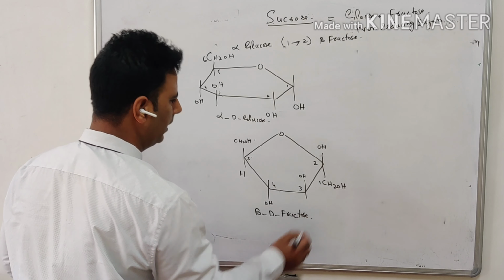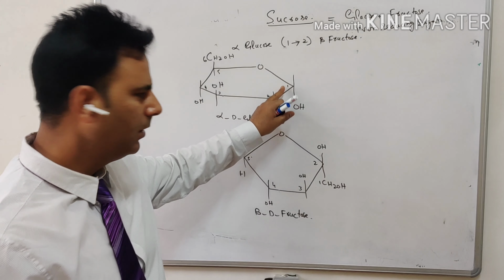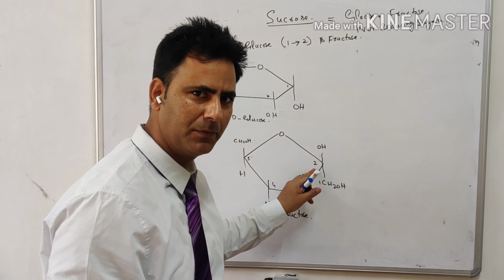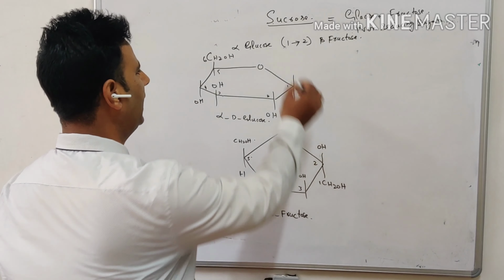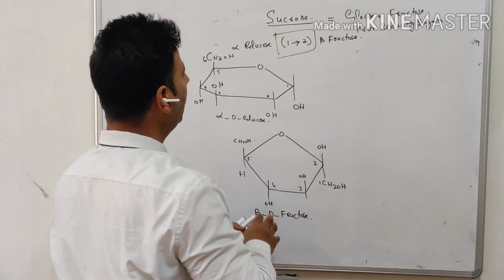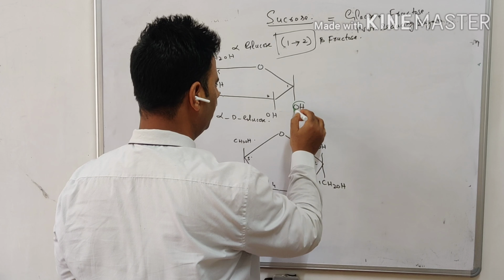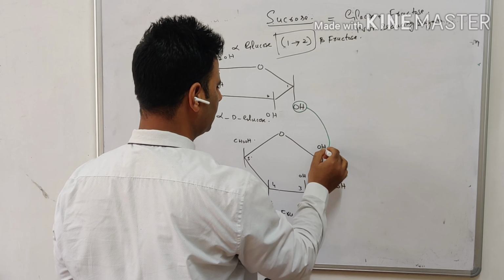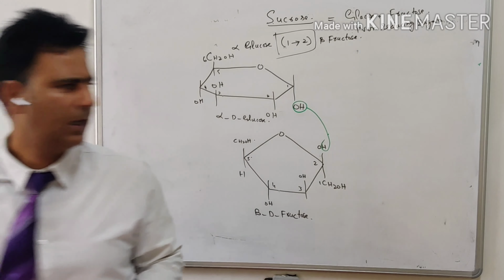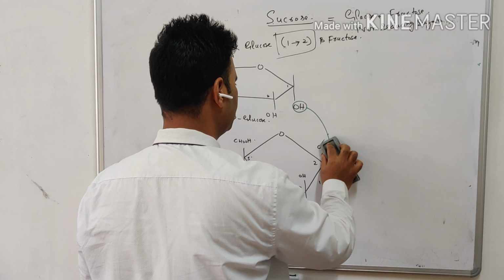all right? Where is the anomeric carbon? It is here in case of glucose. Where is the anomeric carbon in case of fructose? It is here too. And I told you the glycosidic linkage is between 1 and 2. It means here we will be removing this hydroxyl and the hydroxyl group here, and H will go from this.